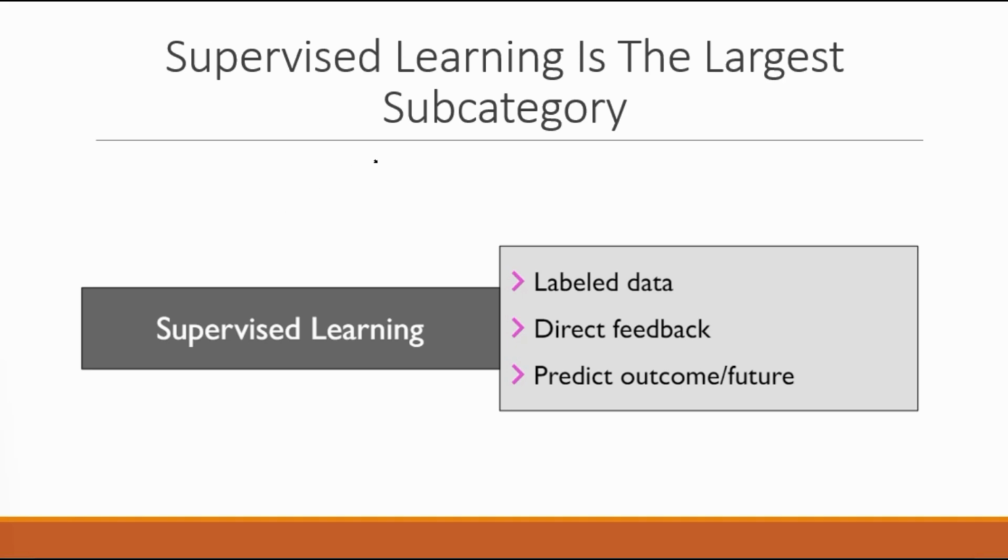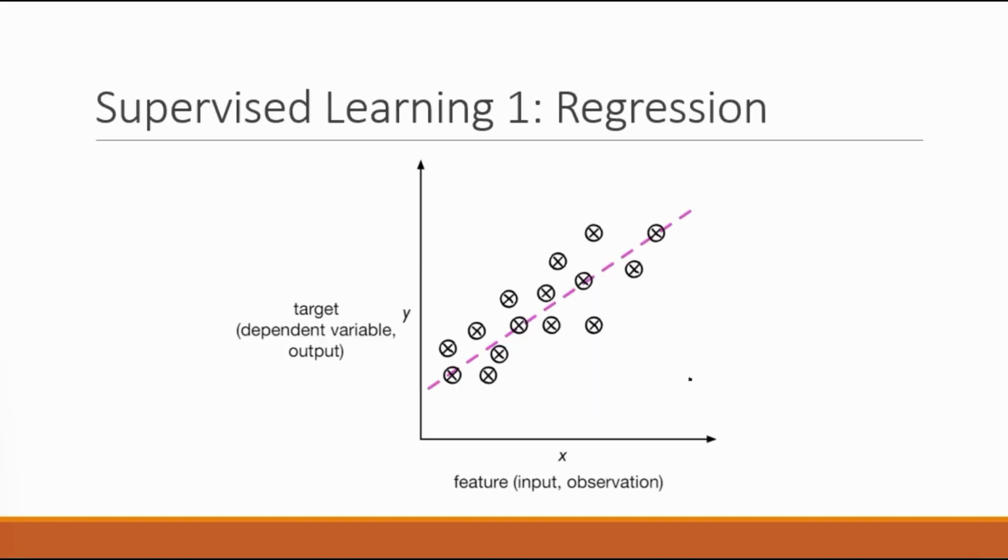A little bit more about supervised learning. Like I said, supervised learning is the largest subcategory of machine learning, which is focused on labeled data. You may already be familiar with regression. Here is a sketch of a linear regression model, an example with one observational input, which in machine learning we call a feature.